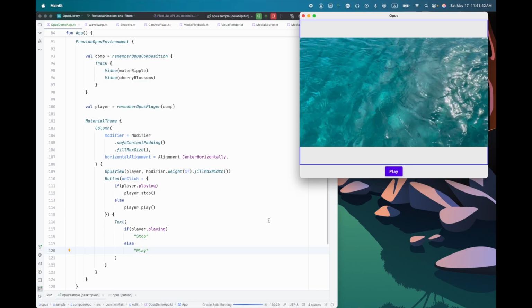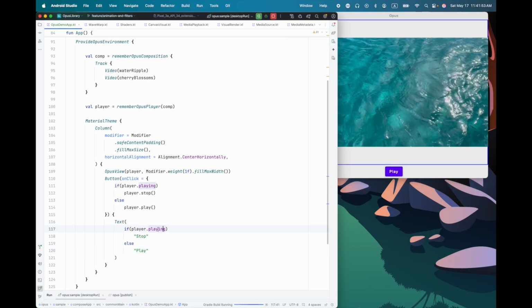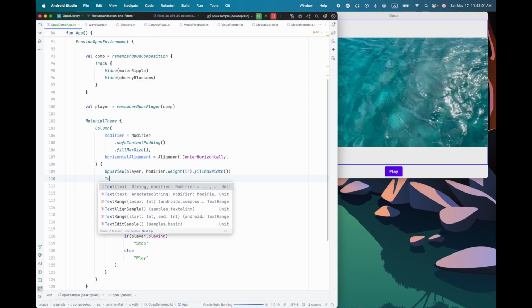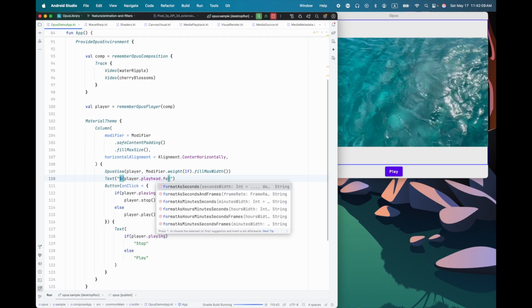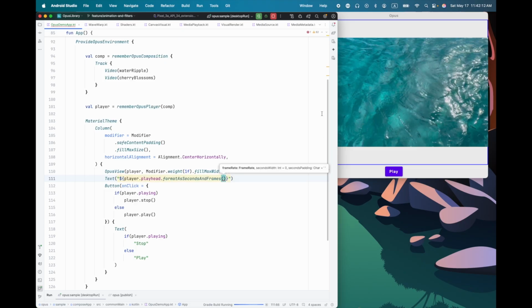Of course, we want more. I want to be able to seek the video and see what the current playhead time is. And of course, all of those things are exposed as state from the player. So I could get the playhead position, for example. Let's just do that here real quick. We'll do player playhead, and we'll have that format as seconds and frames, let's say. We'll give that frame rate of 30 frames per second.